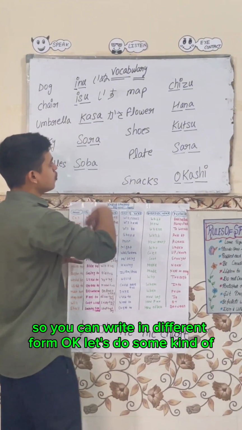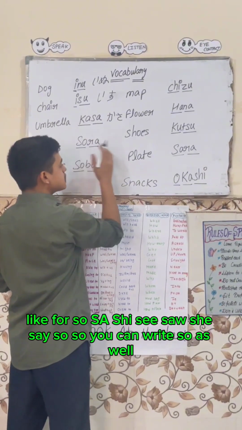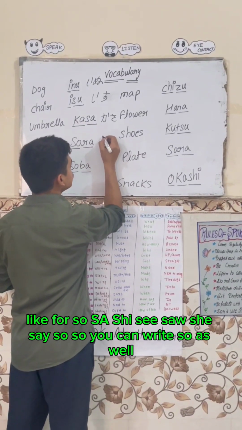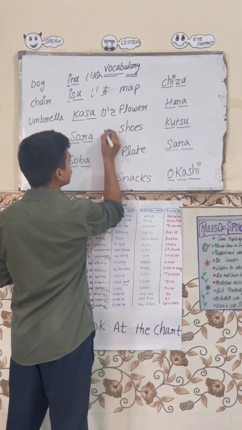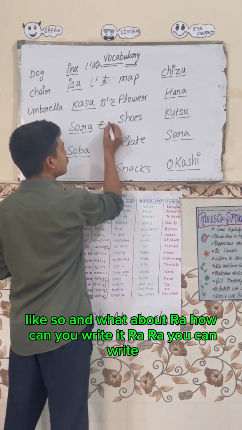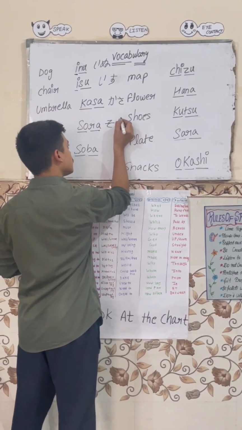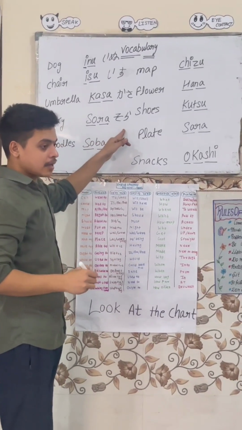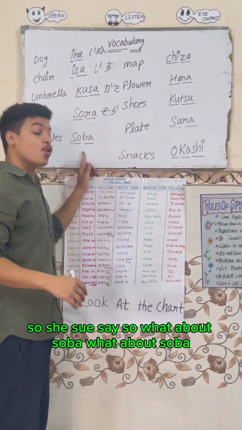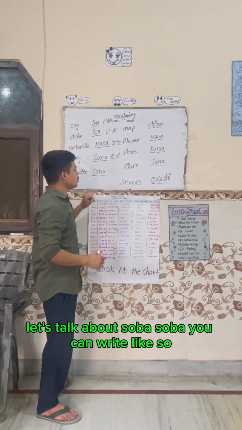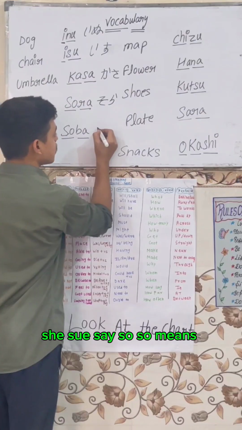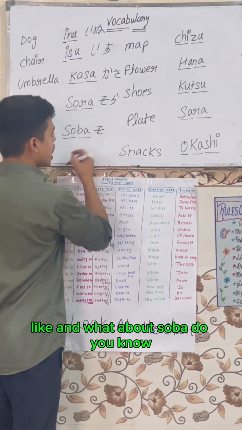Okay, let's do some hiragana. For so: sa, shi, su, se, so. So you can write so like this. And what about ra? How can you write it? Ra you can write like this. What about so and ba? Let's talk about so. You can write sa, shi, su, se, so. So means last. And what about ba?